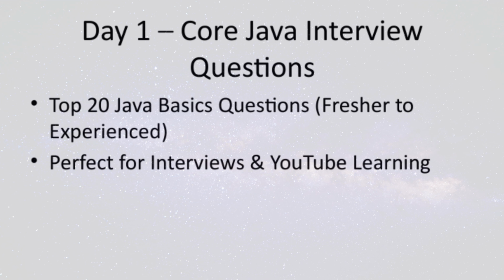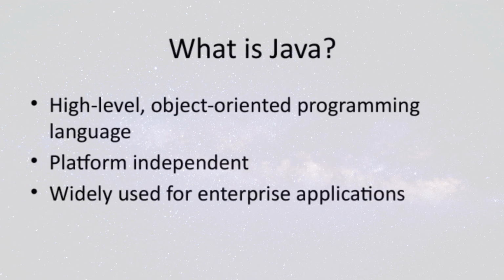Let's get started. Let's take a closer look at what Java is. First, it's a high-level, object-oriented programming language. That means it's designed to be easy to read and write, while also supporting the concepts of objects and classes, which help organize code efficiently. Java is platform-independent, which is a huge advantage. Once you write your code, it can run on any device or operating system without needing to change it. This makes Java incredibly versatile and widely used across different environments.